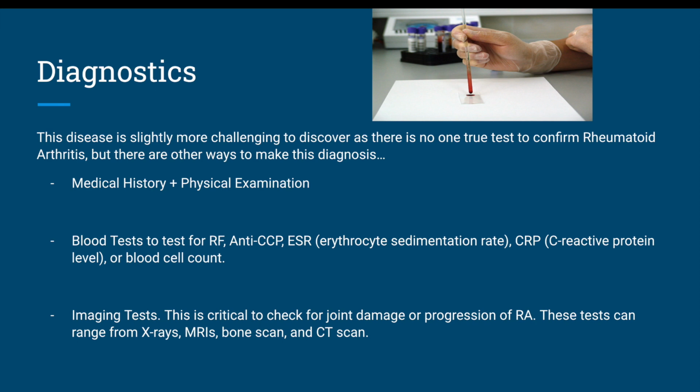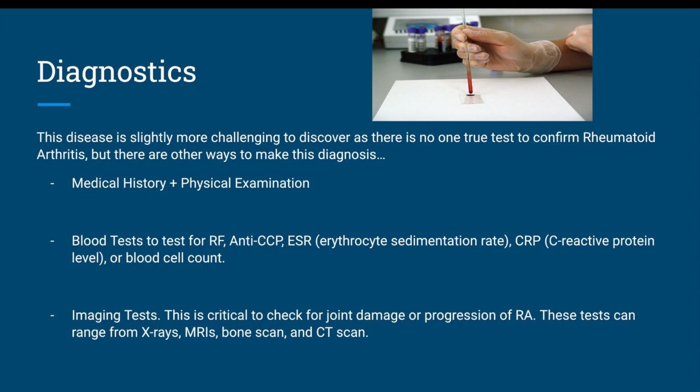Blood tests may also be administered to test for RF, anti-CCP, ESR, CRP, or blood cell count. The doctor may order other blood tests as well for things like kidney function, electrolyte levels, etc., as that can also lead them to this diagnosis. The blood test for anti-CCP is known as the gold standard diagnostic test for rheumatoid arthritis, as it is 97%